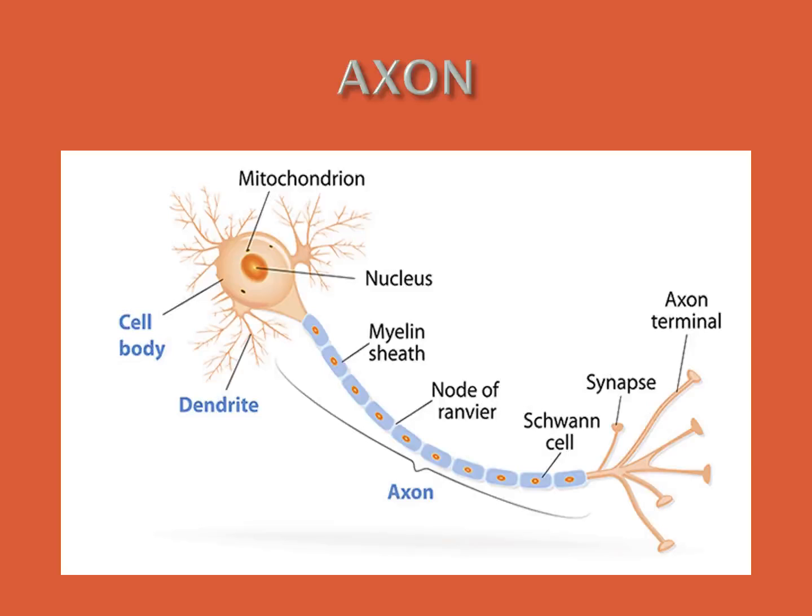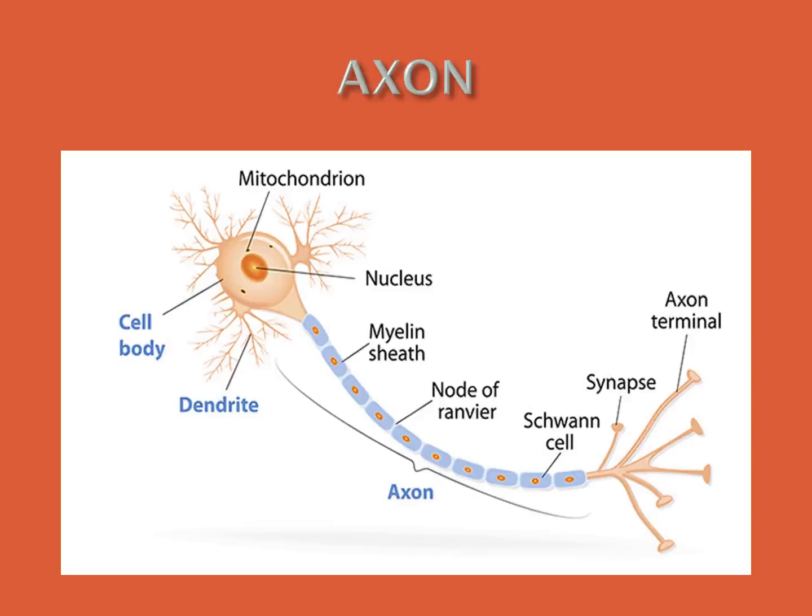The region between the nodes is called the internode. What is the work of the myelin sheath? It acts as an insulator and ensures rapid transmission of nerve impulses.